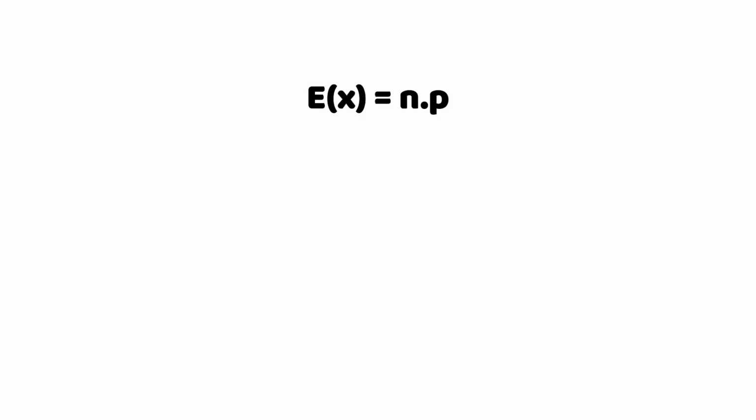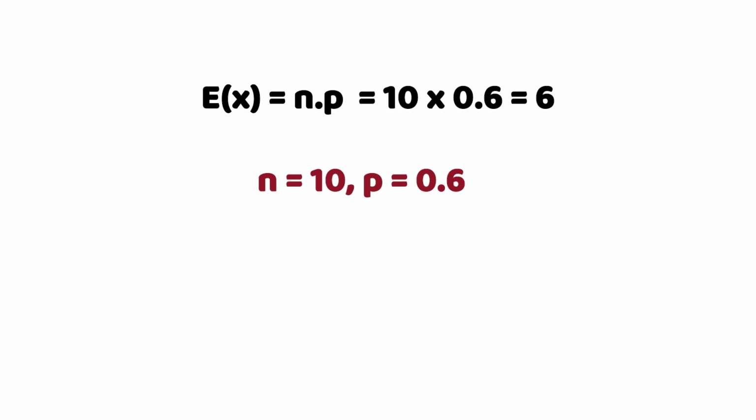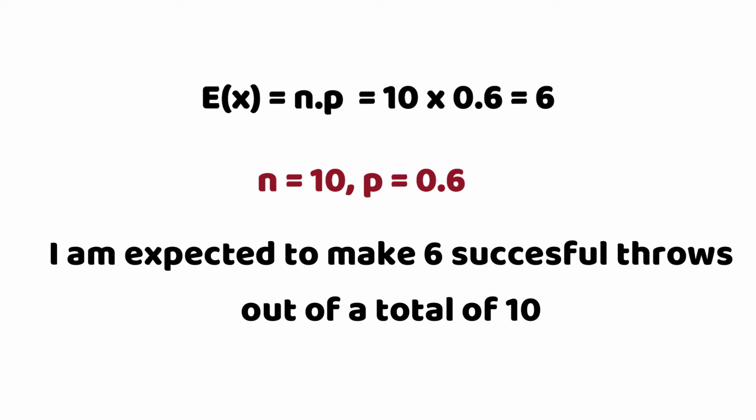For this example of ours, the expected value of those experiments is E equals n times P. Our n is equal to 10 and our P is equal to 0.6. So the expected value is equal to 10 times 0.6, and that gives us 6. The interpretation of the expected value is that I am expected to successfully make 6 baskets out of a total of 10 throws.